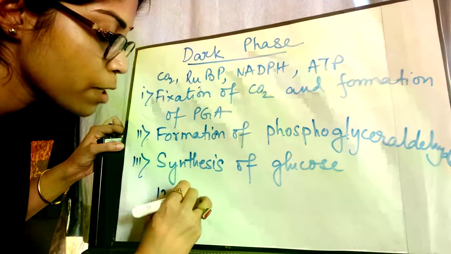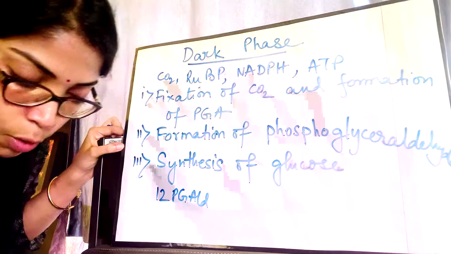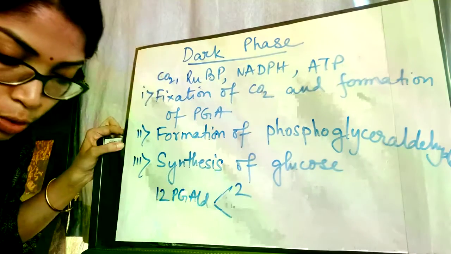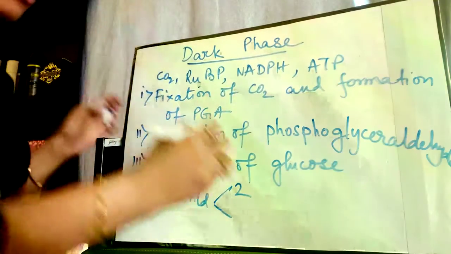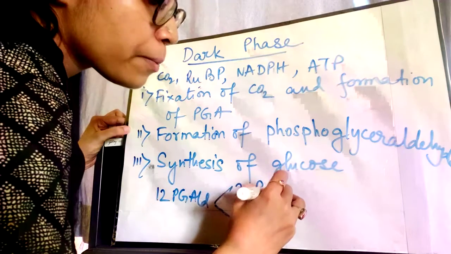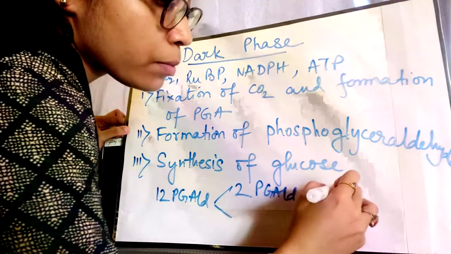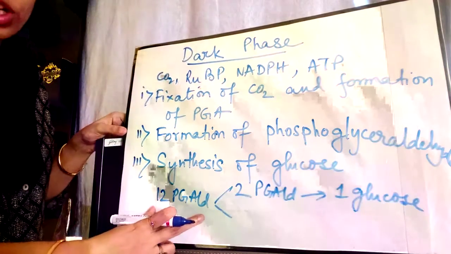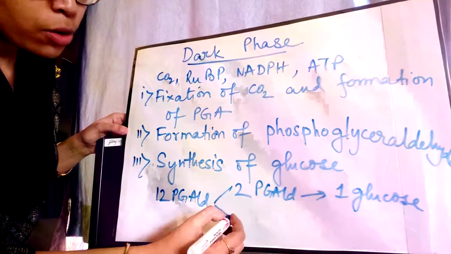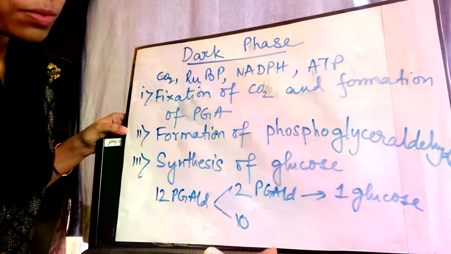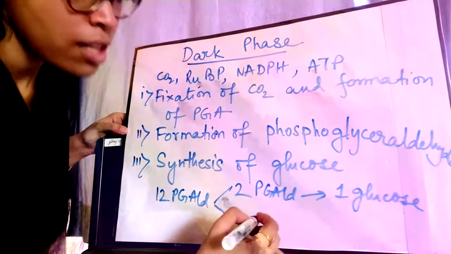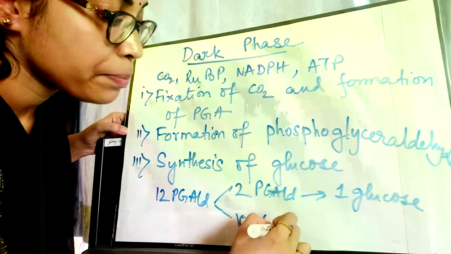Out of 12 molecules of PGALD, only 2 molecules are used for synthesis of 1 molecule of glucose. So 12 molecules of PGALD are formed, which are then divided into 2 categories. One is 2 PGALD and the other one is 10 PGALD.